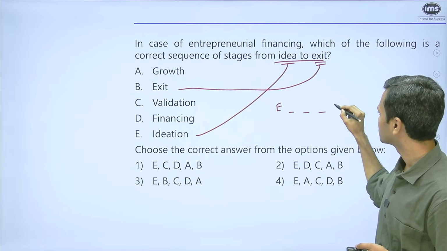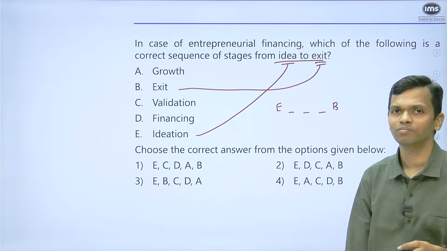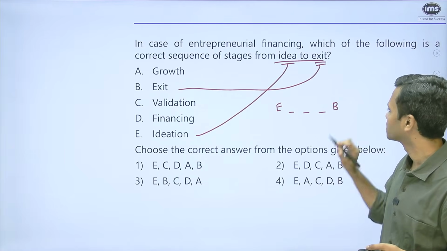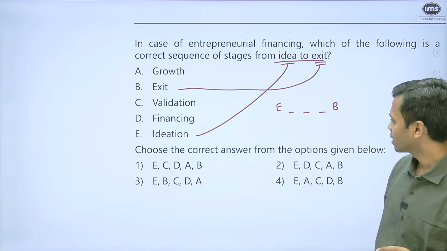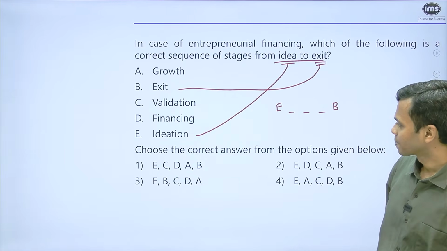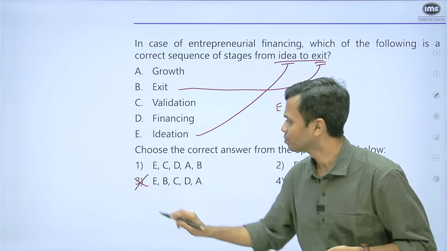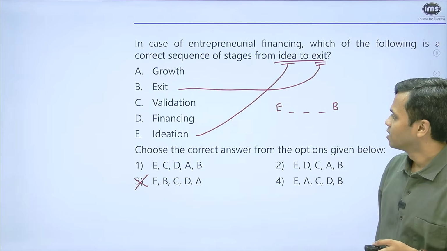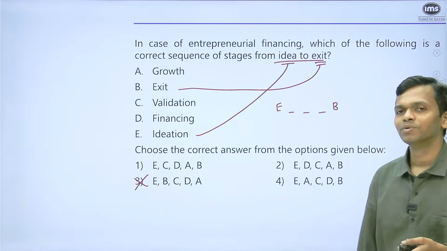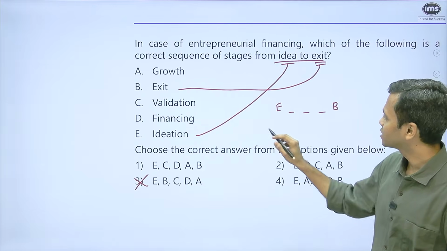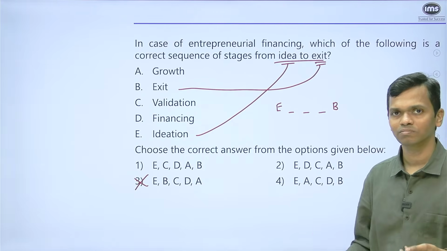There will be some stages in between, and then you're going to have B. It's a very simple, commonsensical thing that you could have done. So, my answer should start with E, end with B. If you look at the options, I can now eliminate option 3. Right? Now, they're asking, okay, the intermediate ones will have to fix. So, the first is ideation. Okay, so we have come up with a lot of ideas.